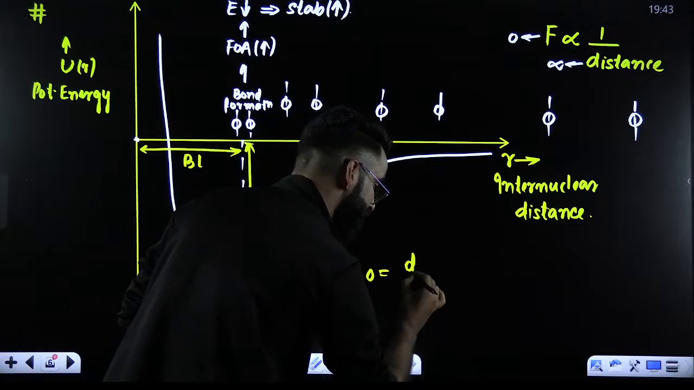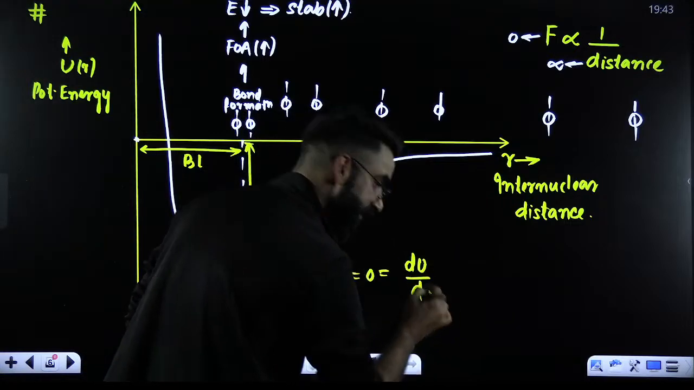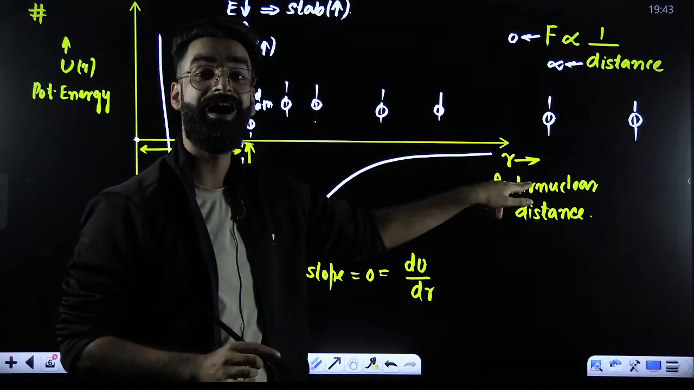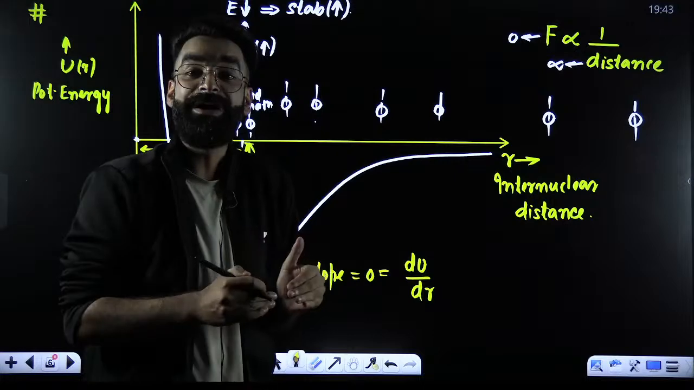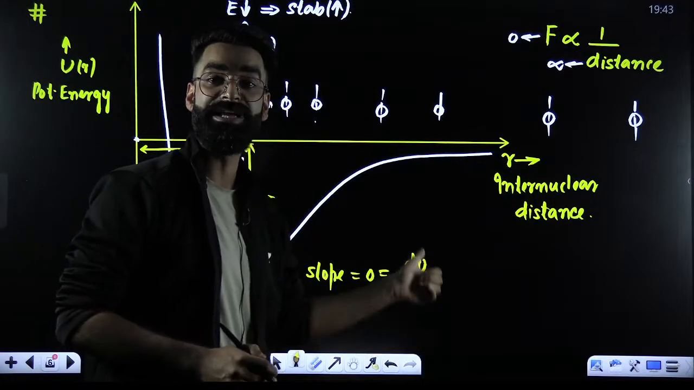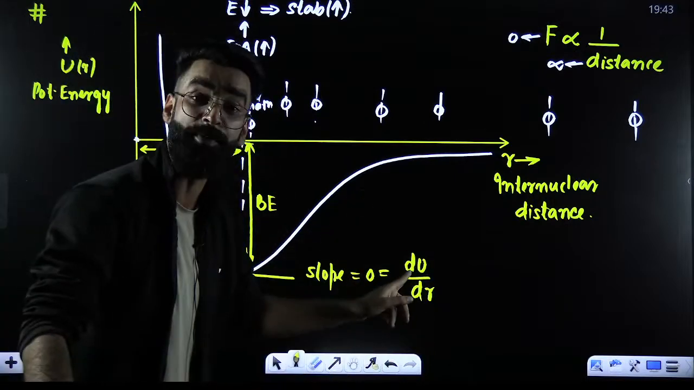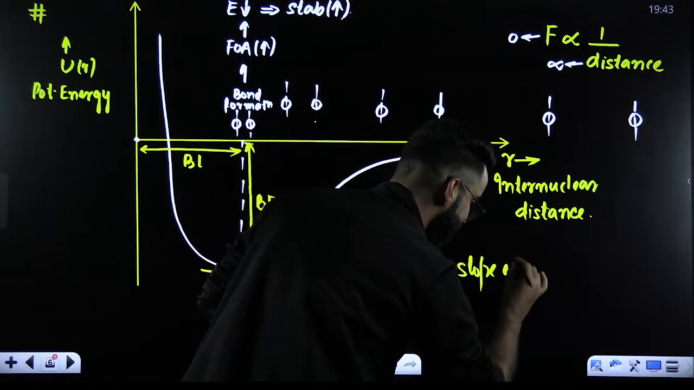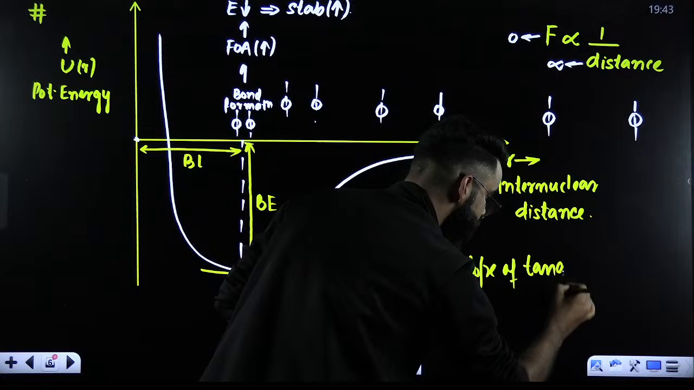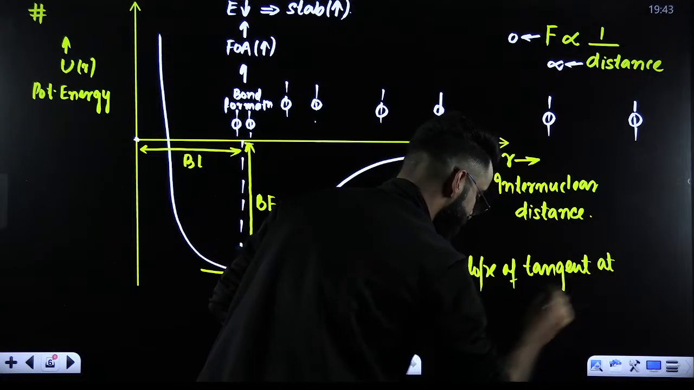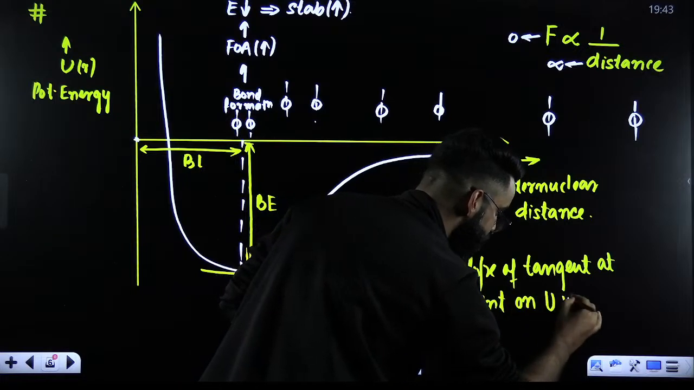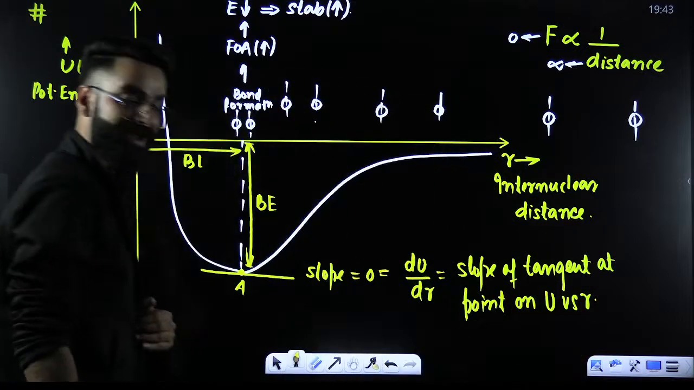Slope is dU upon dR here. dy by dx is slope. Now, along y-axis is potential energy, along x-axis it's R. So, instead of dy by dx, I'm writing dU upon dR. dU upon dR represents slope of the tangent at a point on the potential energy versus R curve, right?